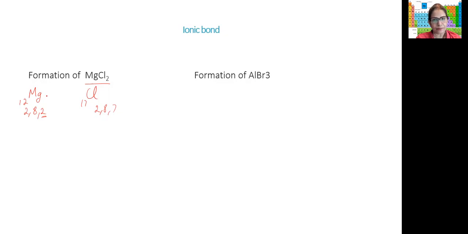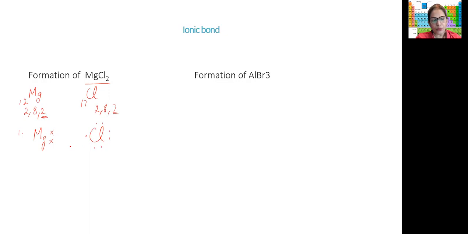till 20. Okay, fine. So now magnesium, let's do the first step. There are 2 electrons in the last shell. So we'll draw 2. Okay. Now for chlorine, there are 7 electrons in the last shell. So 1, 2, 3, 4, 5, 6, and 7.